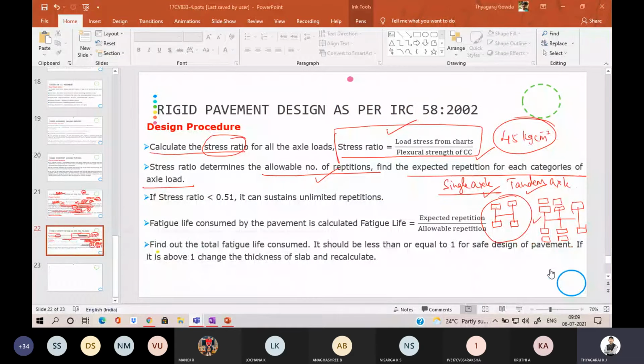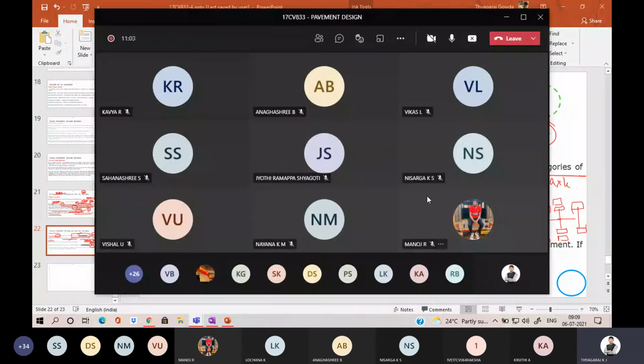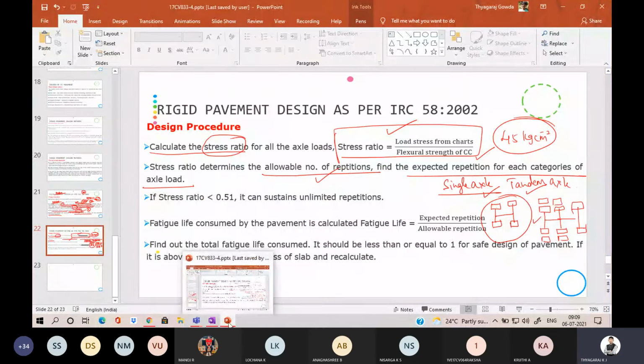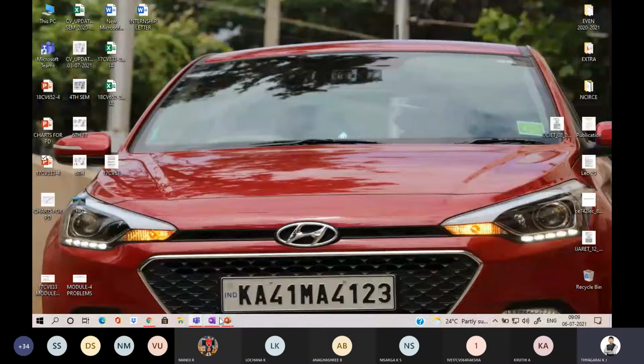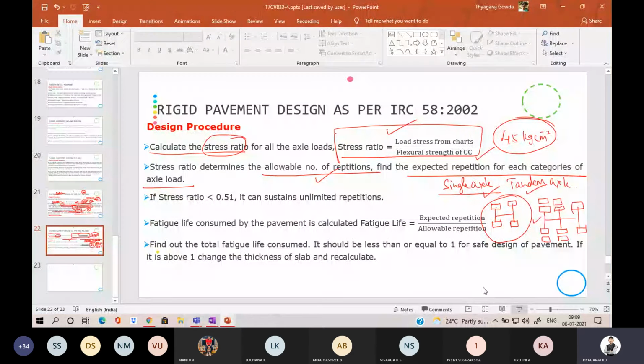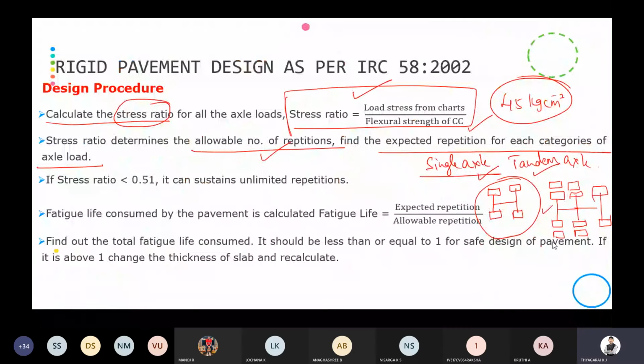You could have responded whether it is audible or not. Is it clear, right? Single axle and tandem axle.